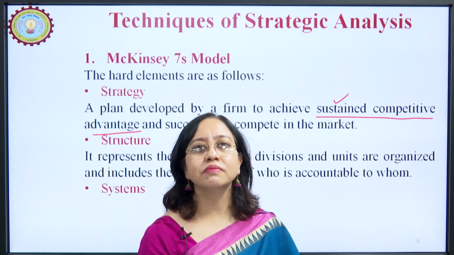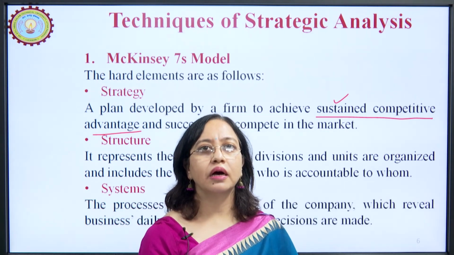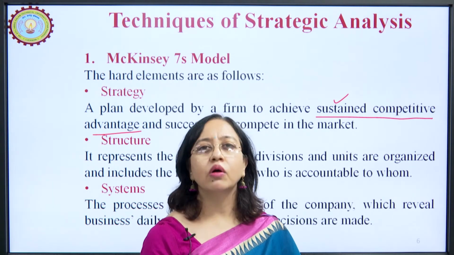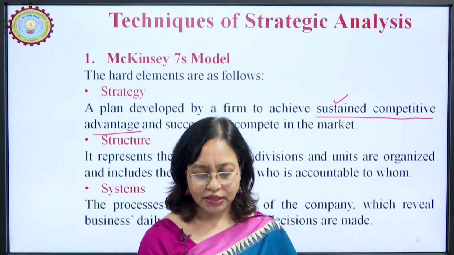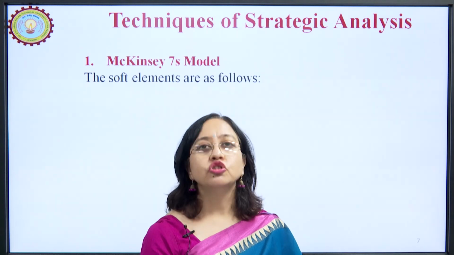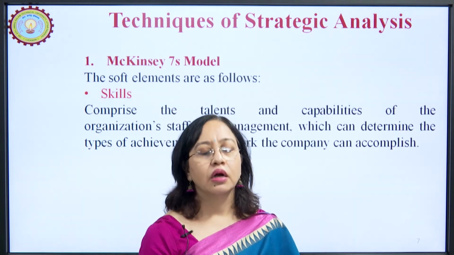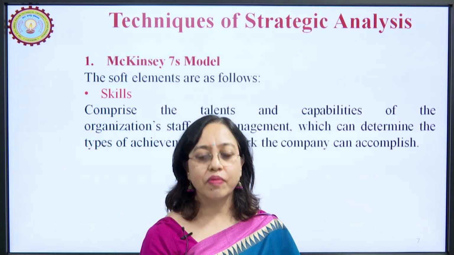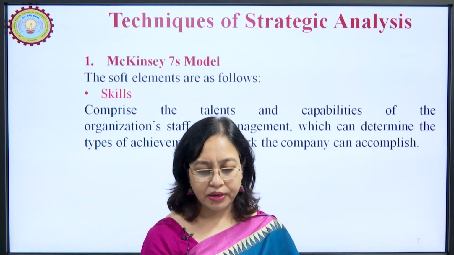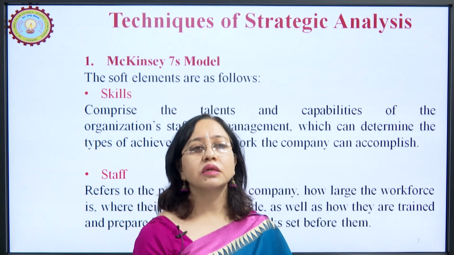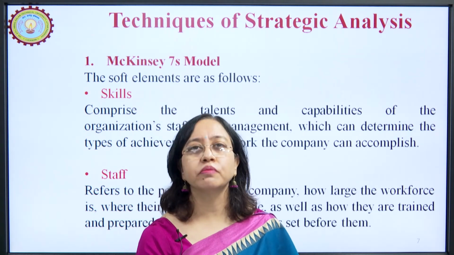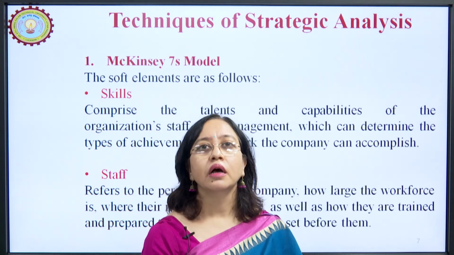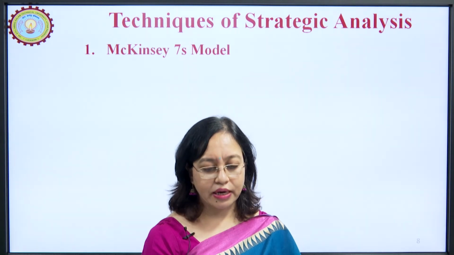Then there are systems, the way by which the functions are carried out in the organization, the processes and how decisions are made. Then the soft elements, which are fuzzier: skills, the talents and capabilities of the people. Staff, which covers the recruitment process, retention process, training, and motivational processes or techniques.